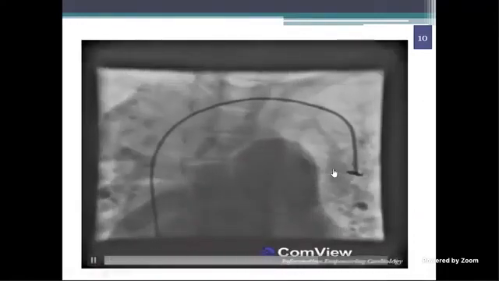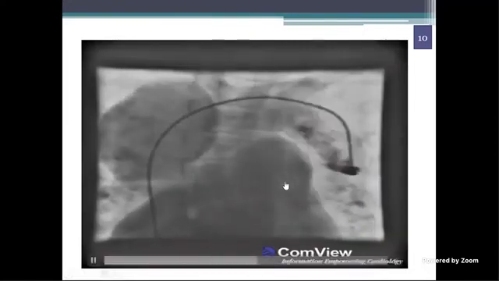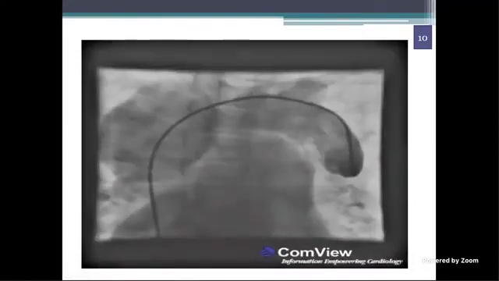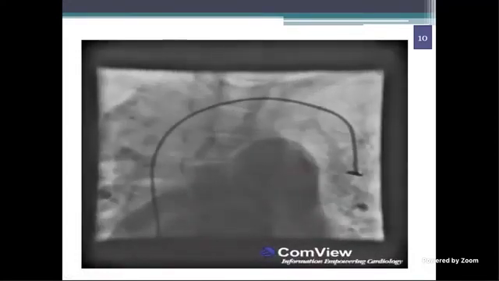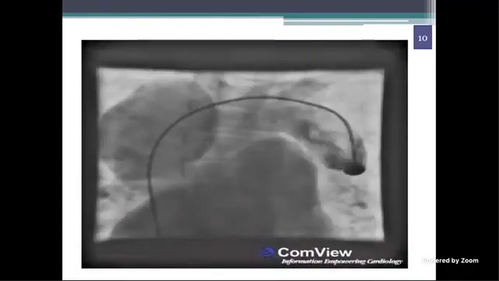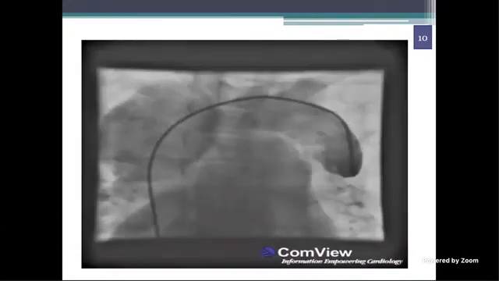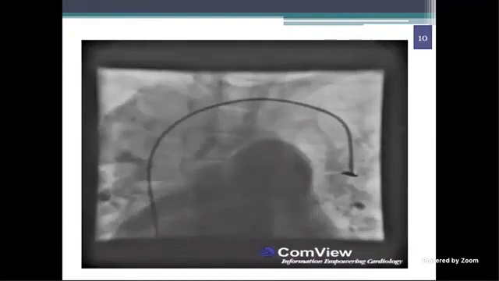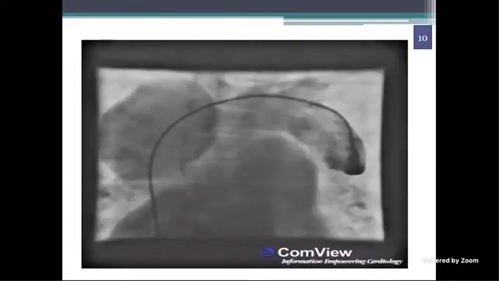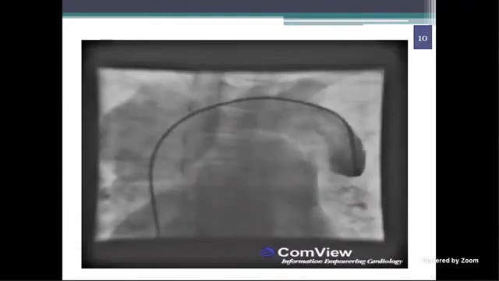Sir, this is the case of Fontan, probably extracardiac, because we can see that the catheter is coursing from the IVC to the MPA, which is hugely dilated, and from there it is going to the LPA. If it is in the MPA, how come the dye is coming back? If you inject into the arterial structure, it should go forward, no? Yes, sir. Then why is it coming back?